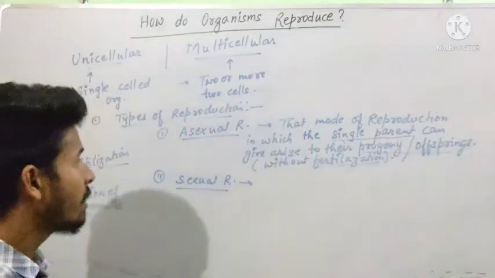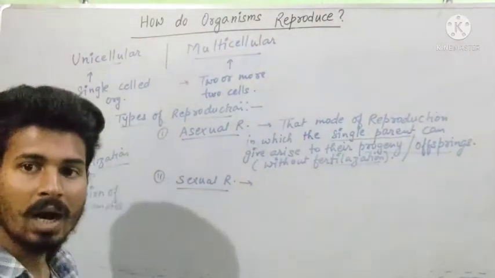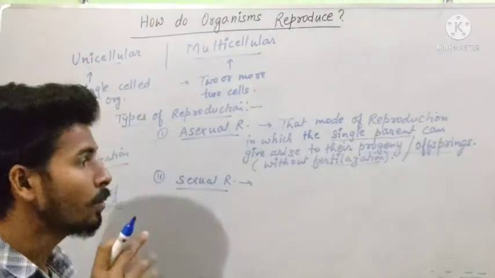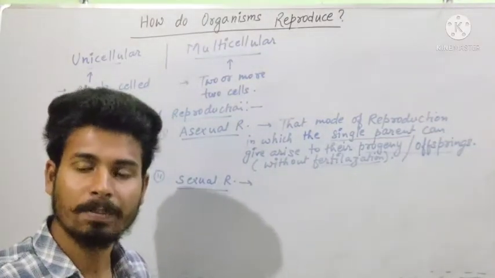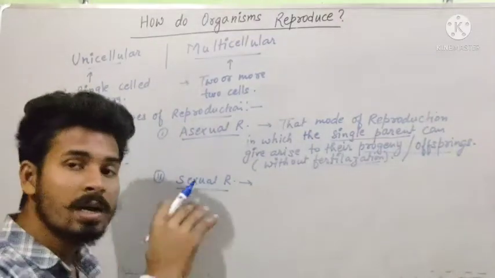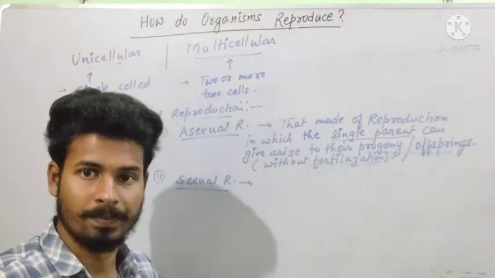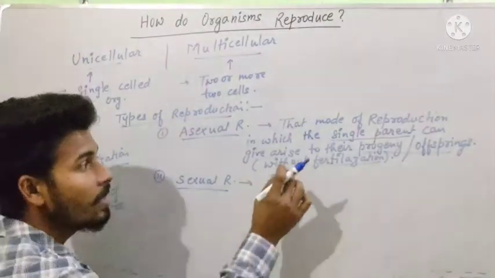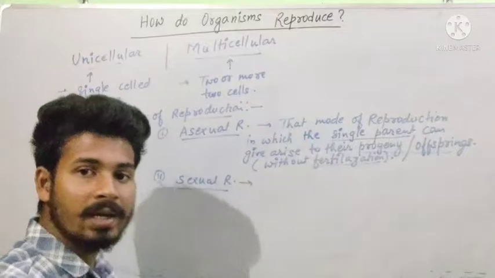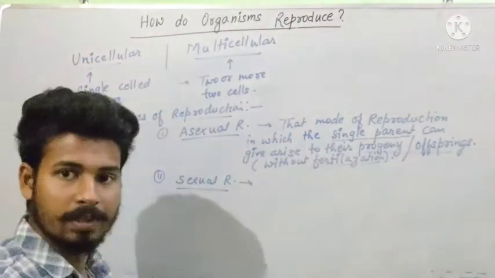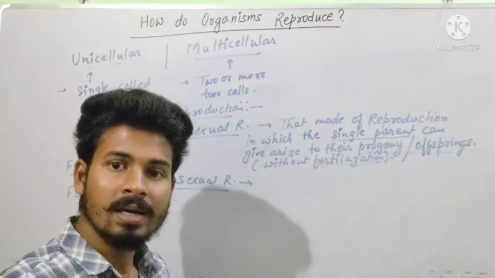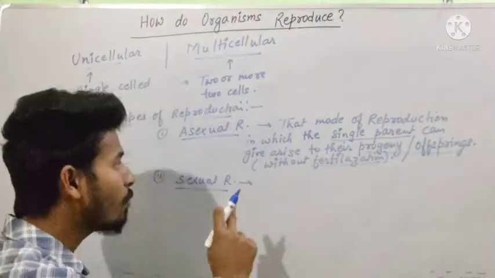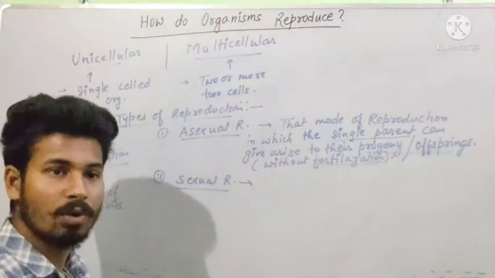We know that fertilization only occurs when two types of gametes are present, either ovum or sperm. If ovum and sperm are present, then fertilization occurs and fusion of gametes takes place. That's why the progeny is produced, and that mode of reproduction is called the sexual mode of reproduction.